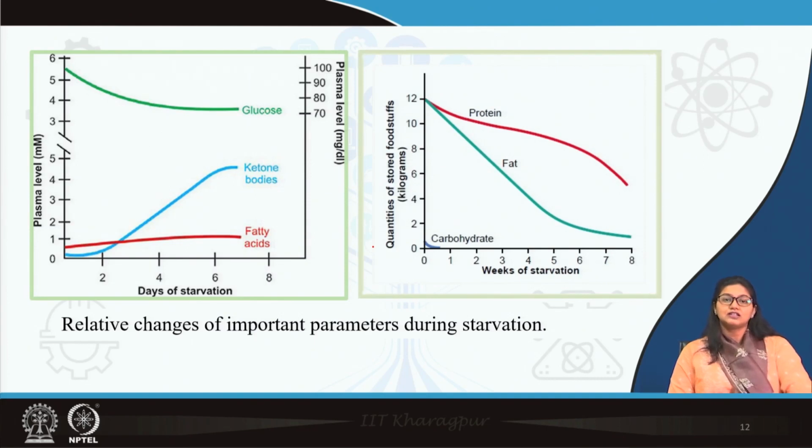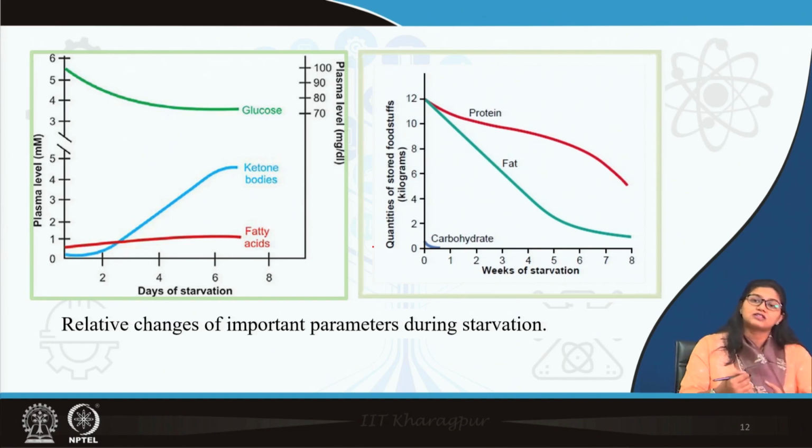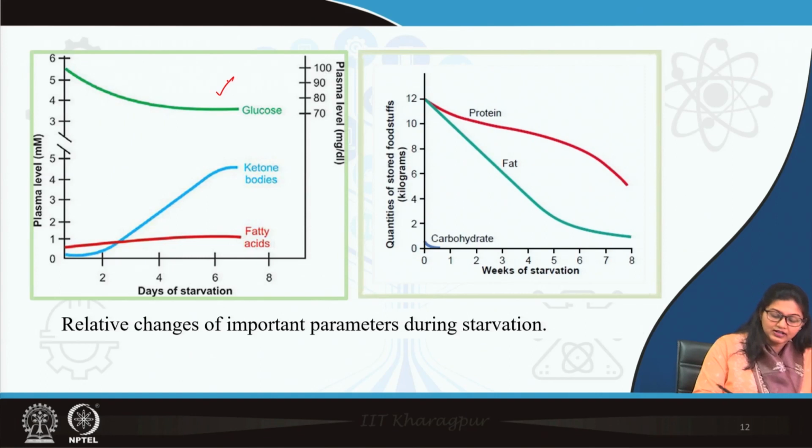Here you can see the relative changes during starvation. When starvation starts, the first thing which falls is glucose, definitely. Initially there is utilization of glycogen, but when the glycogen store is depleted, fatty acid starts to be utilized, which comes down, and finally ketone body synthesis starts.